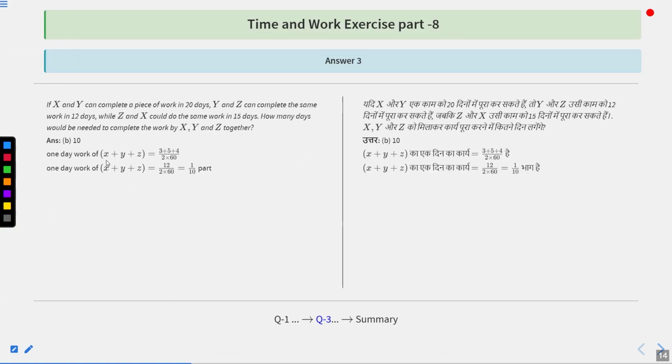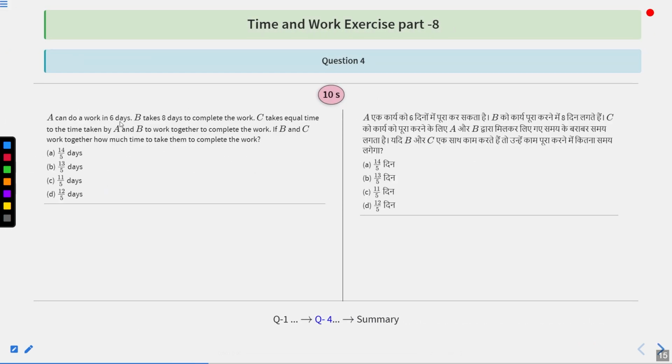So from here, one day work of X plus Y plus Z is going to be 3 plus 5 plus 4 upon 2 into 60. 2 from that side has gone to this side. So one day work of X plus Y plus Z is 12 upon 2 into 60, that is 1 upon 10th part. That means in one day, all of them can do how much part? 1 upon 10th part. But they have to do the whole work. So all three can complete the work in 10 days. Option number B is the correct answer.